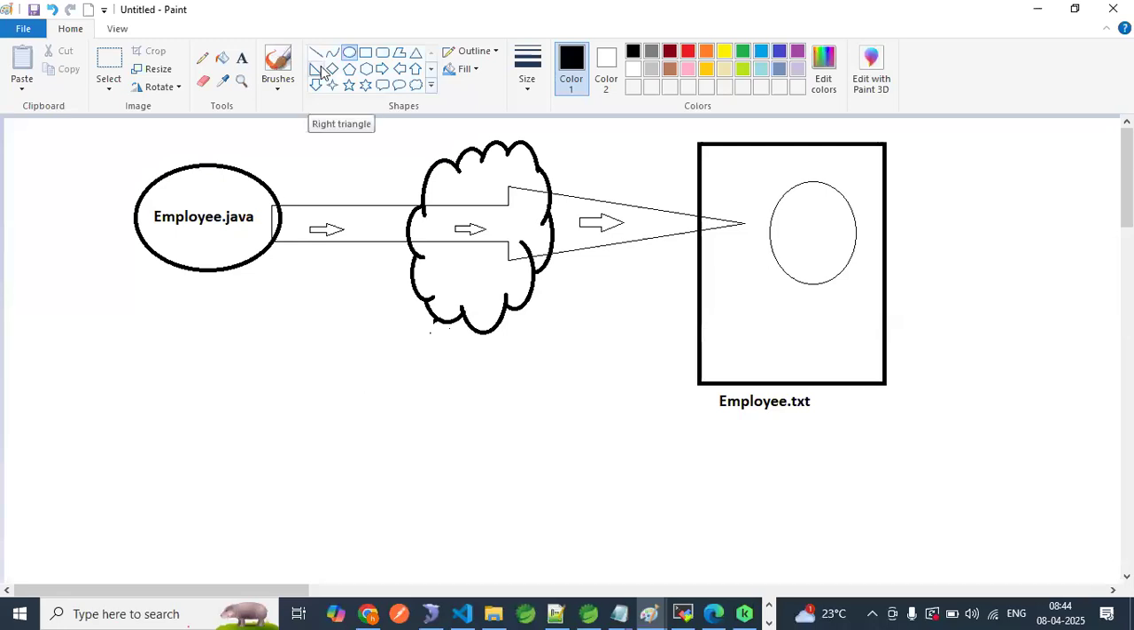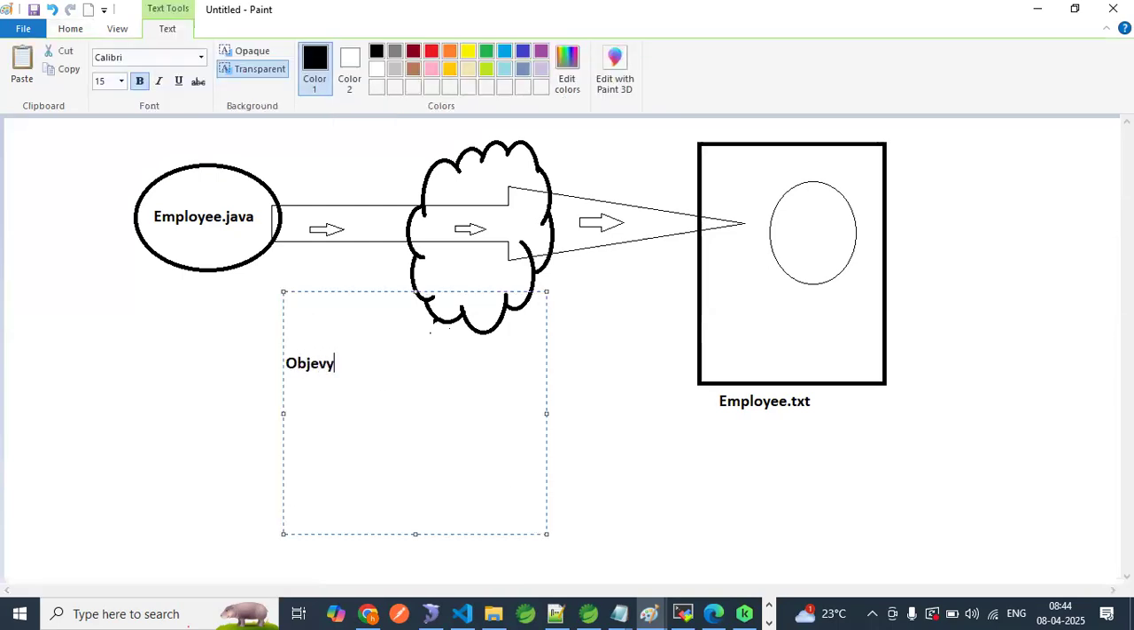We can achieve this using ObjectOutputStream and FileOutputStream. Stream means something flowing, like a river flow. That is called stream, right? Something flowing. That's why ObjectOutputStream and FileOutputStream. Now, till now you are good, right?